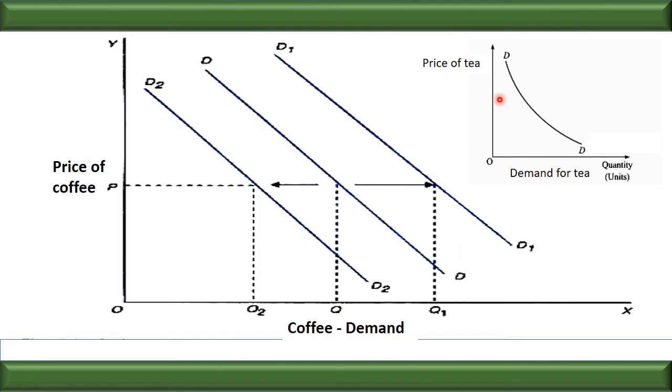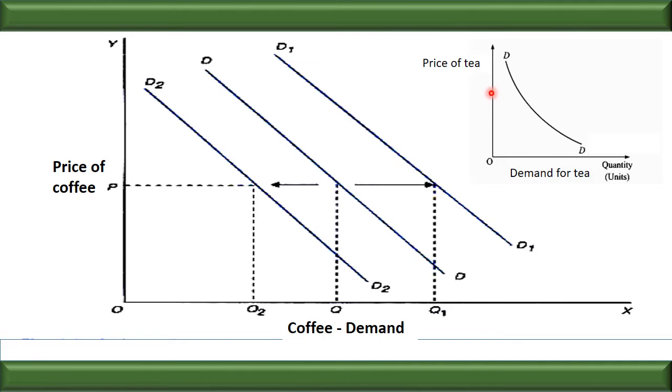Let us see. Suppose there is an increase, a hike in the price of tea. We know that there is a negative relationship between price and demand. So when there is a hike in the price of tea, the demand for tea will decrease. Why? Because it becomes more and more impossible for the consumer to purchase more and more units of the commodity. Why? Because they can't afford.